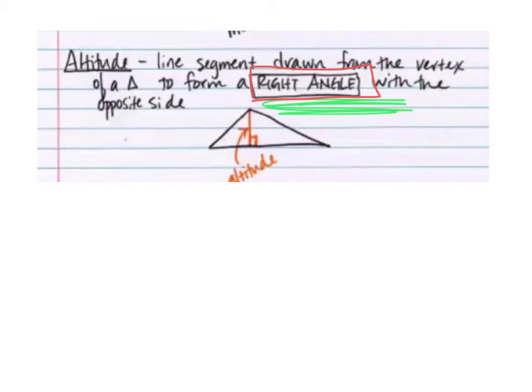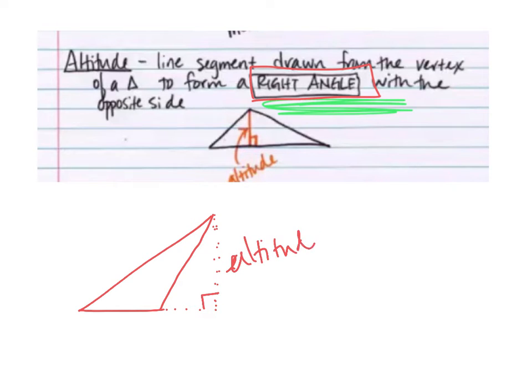So you may have seen pictures like this before, where they draw the height outside of the triangle. This could be the altitude of the triangle from point A to the opposite side. So it doesn't always have to go inside the triangle. It's just from any vertex in a triangle to the opposite side.